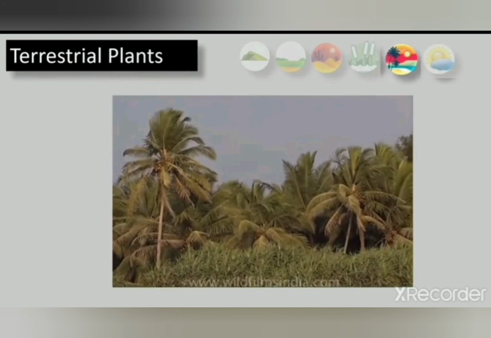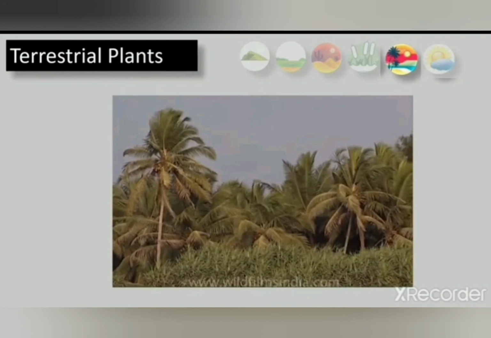If you have visited Kerala and Karnataka, you might have seen the coconut forest. So when the same type of trees is grown in a large area, it makes up a forest.